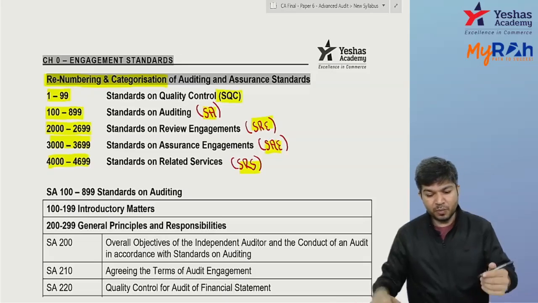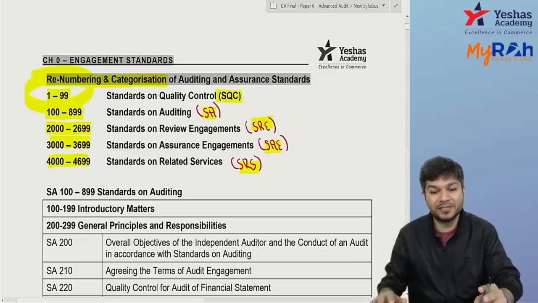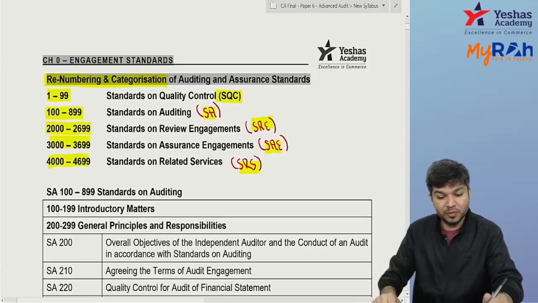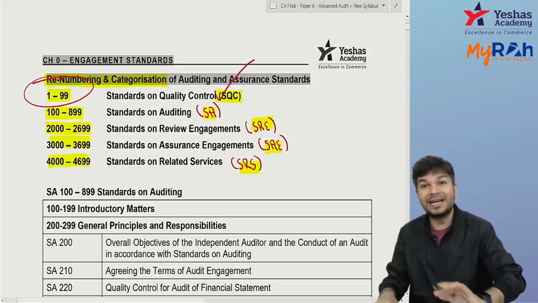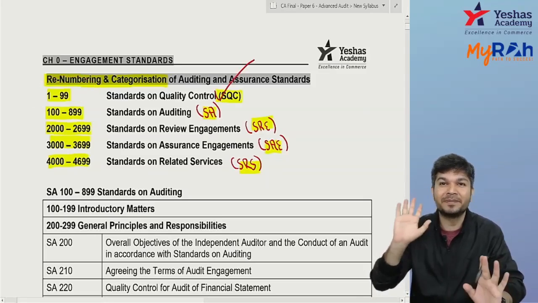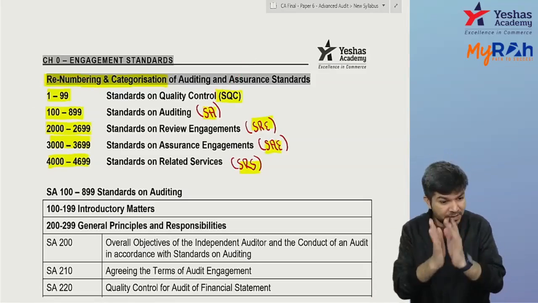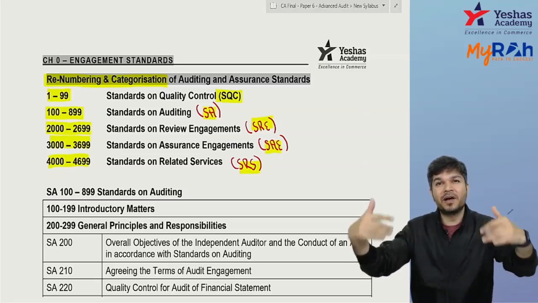Acha, if they are given 1 to 99 is on SQC, doesn't mean that there are 99 SQCs. 1 to 99 series is for SQC. It doesn't mean there are 99 SQC. As of now, there's only one SQC, that is SQC1. So series 1 से लेके 99 is for SQC. They can come up with SQC2, 3, 4, 5 in future.